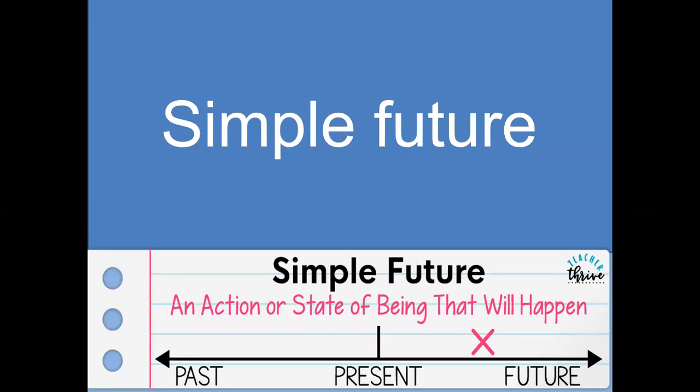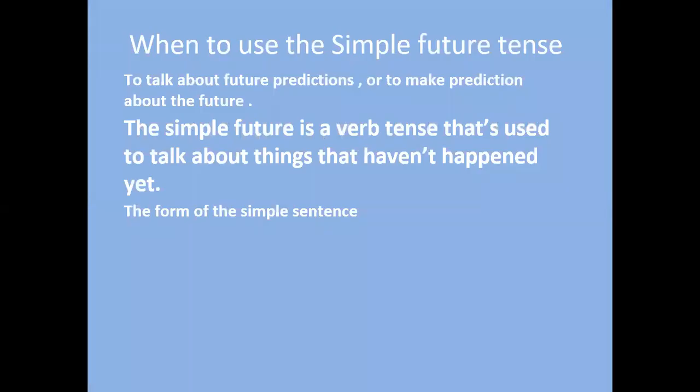Today, inshallah, we will start talking about the simple future tense. When do we use the simple future tense? We use it to make predictions about the future. The simple future is a verb tense used to talk about things that have not happened yet. So we use it to refer to actions or states that begin and end in the future, and these events have not happened yet.